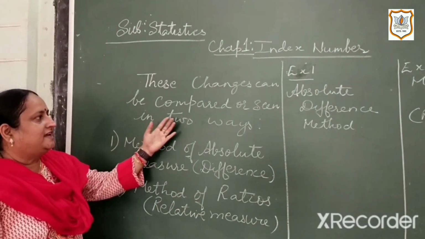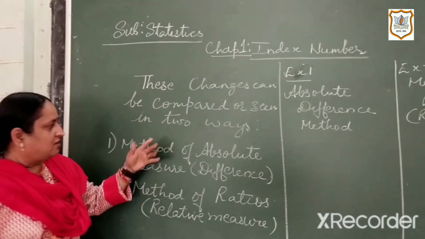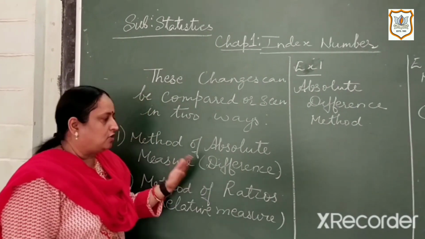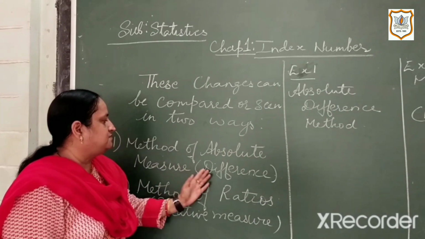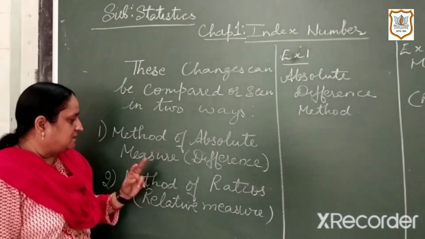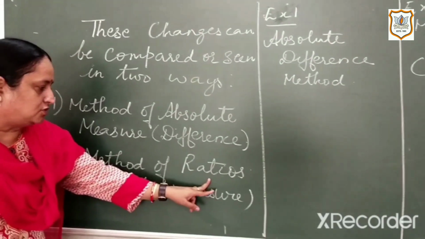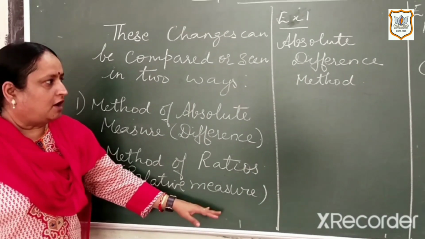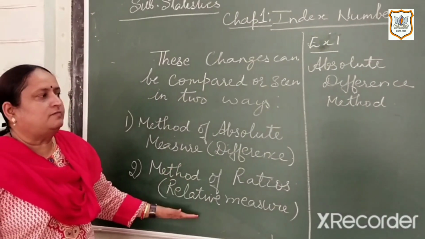These changes we can compare in two ways. The first one is the method of absolute measure, or you can also call it the method of absolute difference. The second one is the method of ratios, or you can call it the method of relative measure. Now let us understand these two methods.